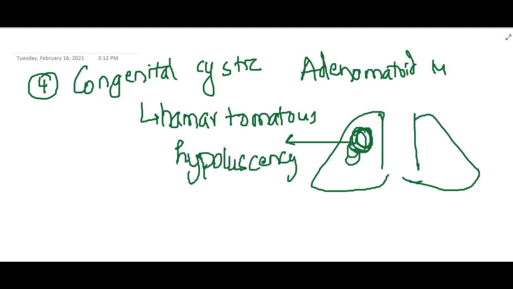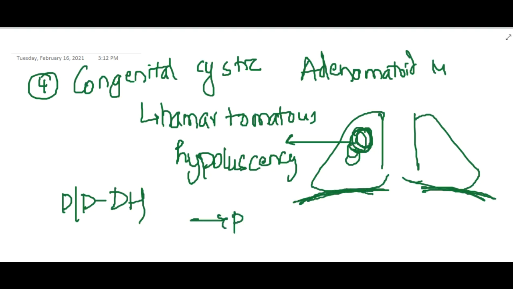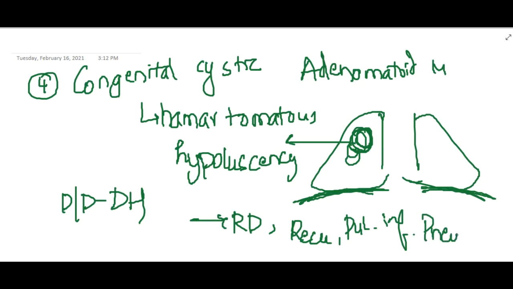You will see blackish colored areas, like cystic things in the lungs. The differential diagnosis of this is diaphragmatic hernia. But in congenital cystic adenomatoid malformation, if you closely observe the X-ray, you will see that the diaphragm is intact. And here the patient presents with respiratory distress, recurrent pulmonary infections, and also pneumothorax. Surgery is indicated in symptomatic cases.